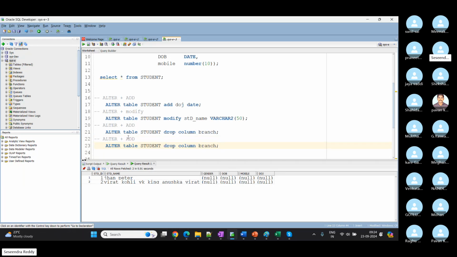Next one, sorry, this one is dropped, right? Alter plus drop, now alter plus rename. Okay, coming to rename, what we can see. Let's say this one, DOB. We are using a shortcut, right? It is date of birth, but we are using a shortcut name. We know it is going to store the student's date of birth, but what if someone else is going to access the same column name from the front end? Okay, enter your DOB, what is it, right?